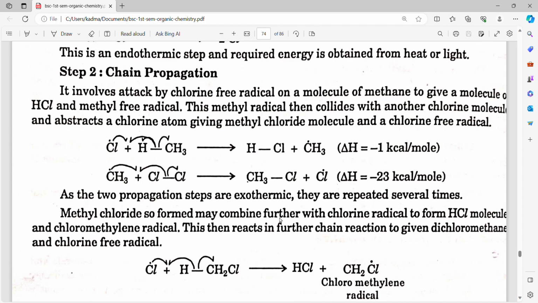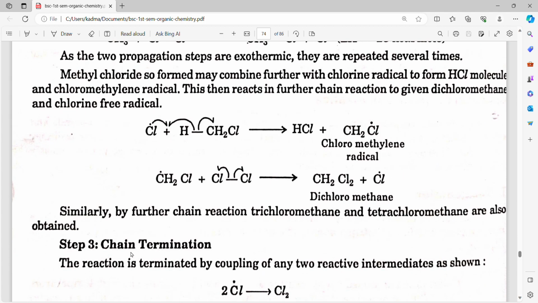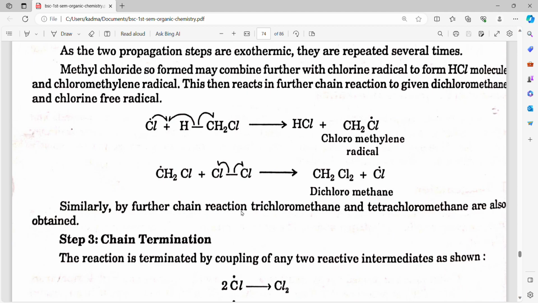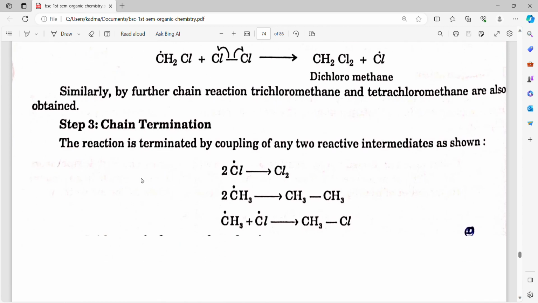Methyl chloride so formed may combine further with a chlorine radical to form an HCl molecule and a chloromethyl radical. This then reacts in a further chain reaction to give dichloromethane and a chlorine free radical. Similarly, by further chain reaction, trichloromethane and tetrachloromethane are also obtained. Step 3 is chain termination. The reaction is terminated by coupling of any two reactive intermediates, as shown.